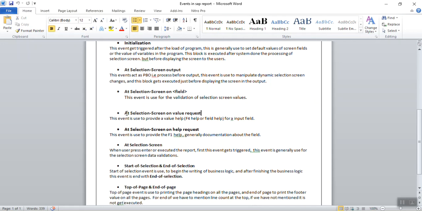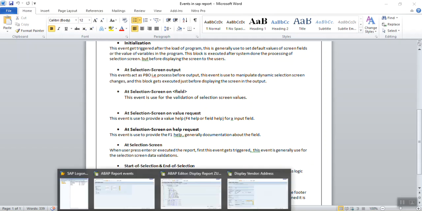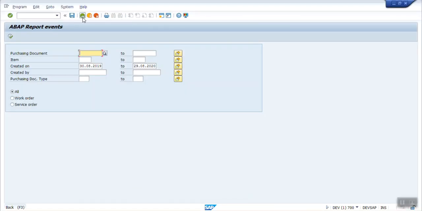There is one more event that is called the at selection-screen on value-request. This event is used whenever the user presses the F4 button or clicks on the search help. This event gets triggered, and we can write our logic inside this block. This is mostly used to provide the F4 help in a customized way.